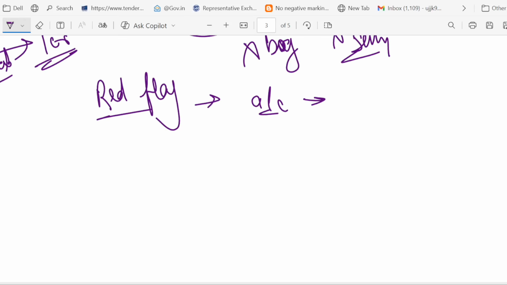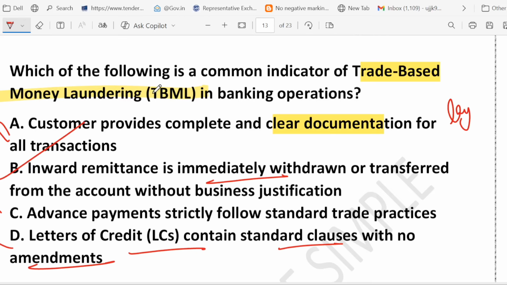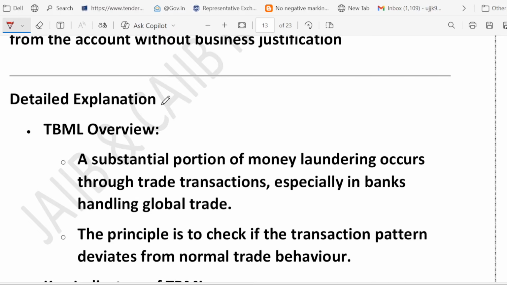So let's summarize the key points. What we learned about TBML. TBML is using trade transactions to hide illegal money. That's called TBML, trade-based money laundering. The first T stands for trade. You are using trade transactions. Why are you using trade transactions? To hide the illegal money.